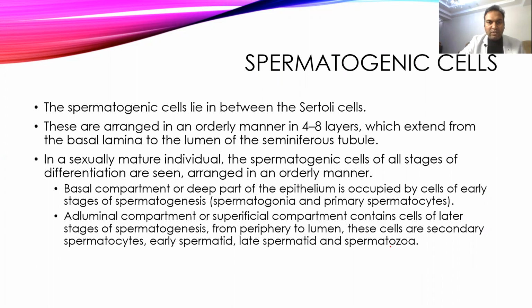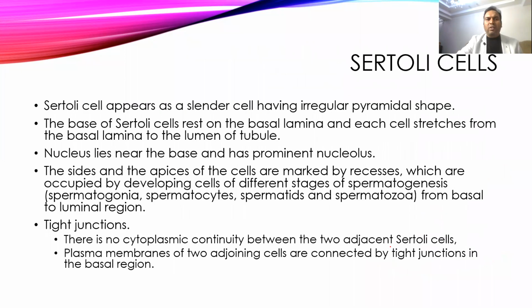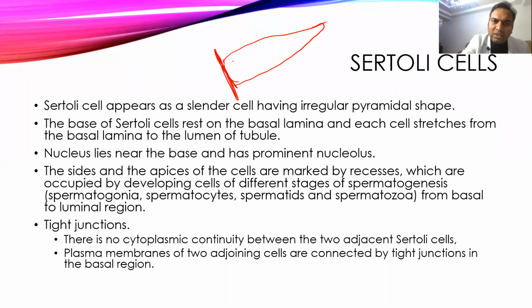First we'll talk about the structure of the Sertoli cell. It is somewhat pyramidal in shape, where the base is at the basal lamina, and the nucleus is also present at the base of the Sertoli cell. Its length extends from the base at the basal lamina till the center of the seminiferous tubule. These Sertoli cells provide the site for the maturation of spermatogenesis.